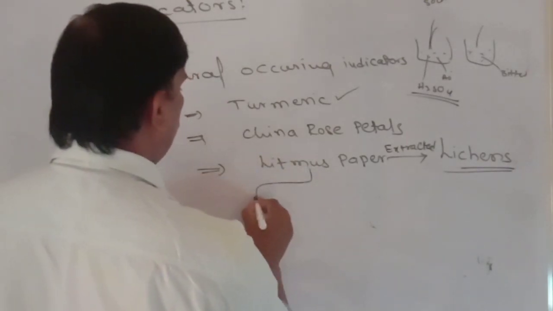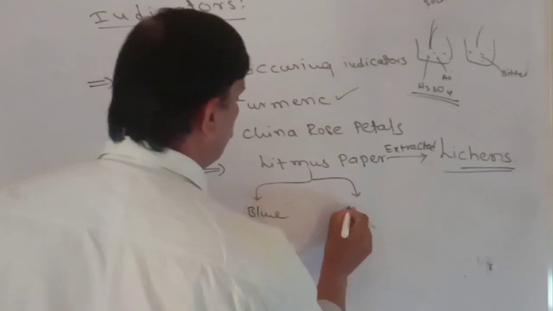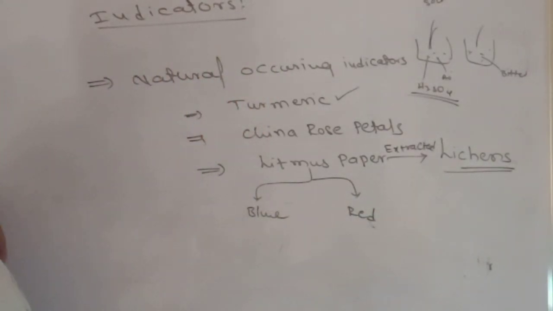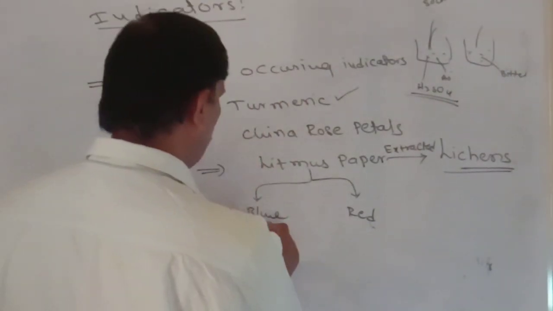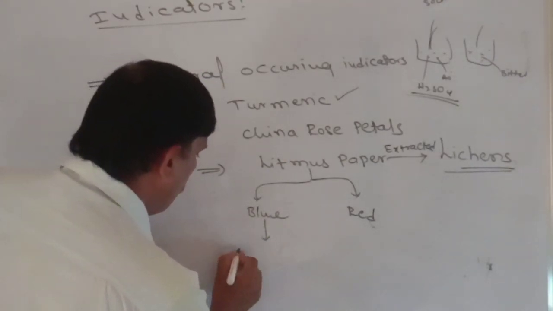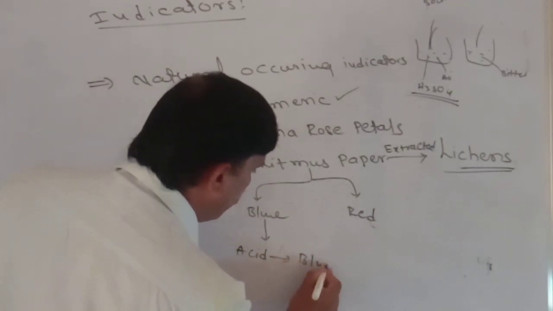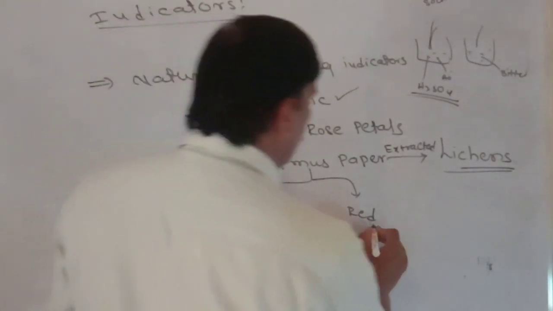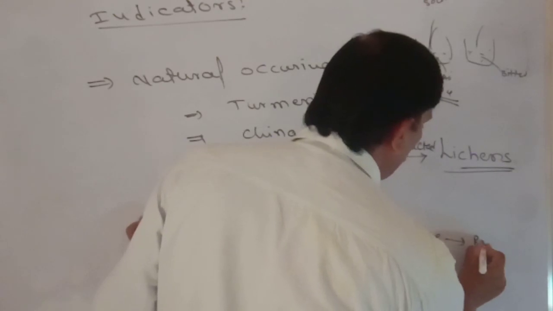Again, litmus papers are of two types: one is blue litmus, another one is red litmus. Blue litmus, acid turns it from blue to red. Red litmus, bases turn it from red to blue.